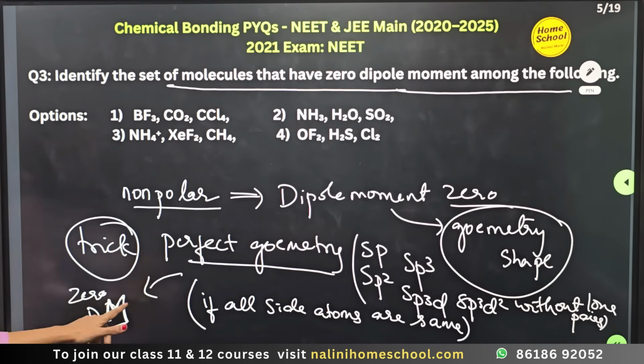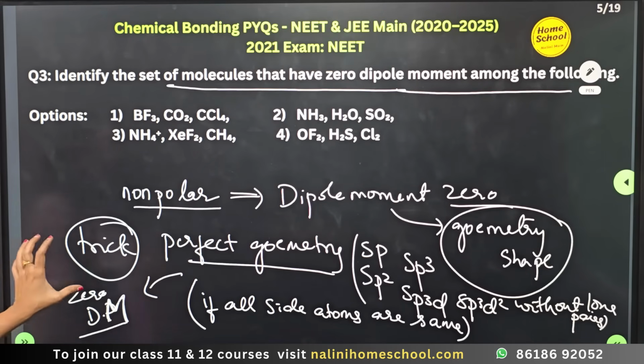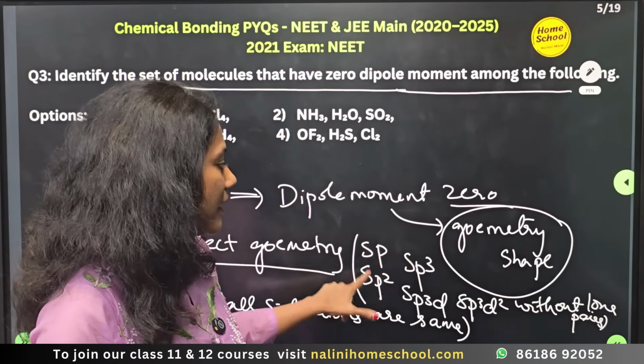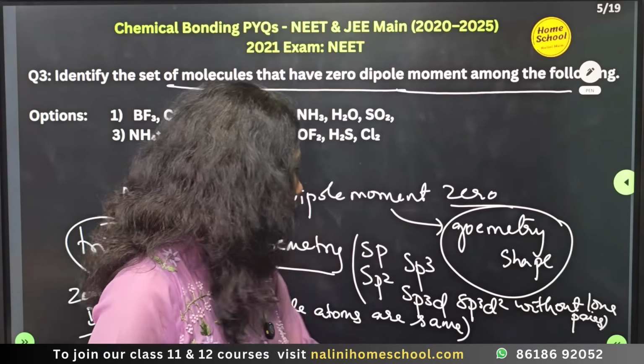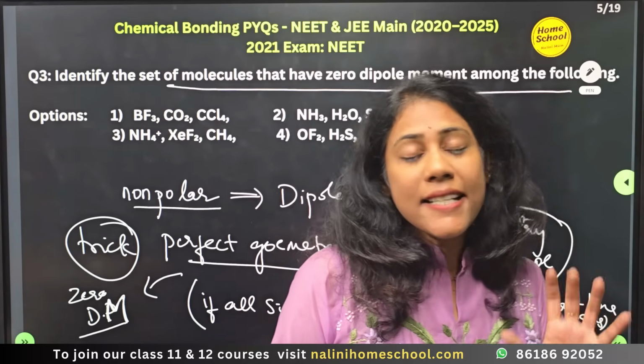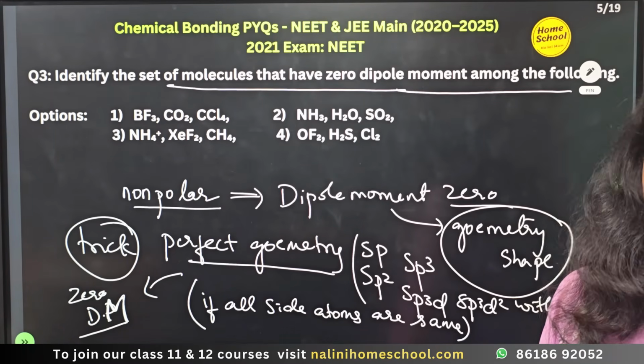Let me call dipole moment as dm. So a molecule can have zero dipole moment when it has perfect geometry, that is, these hybridizations without any lone pair, and all side atoms are same. That is the trick you need to know to check the dipole moment.